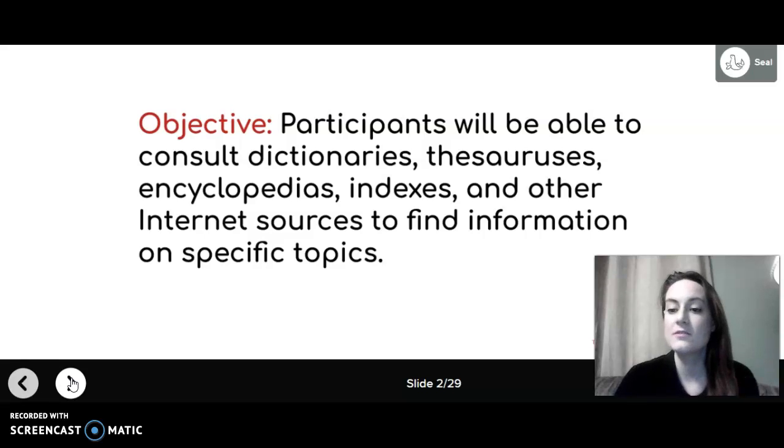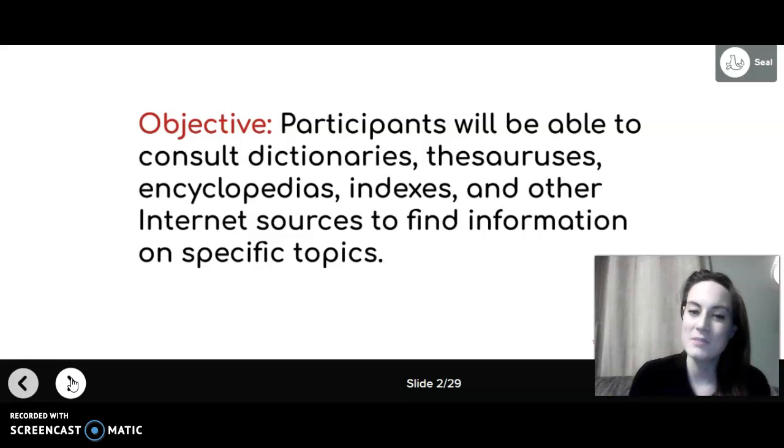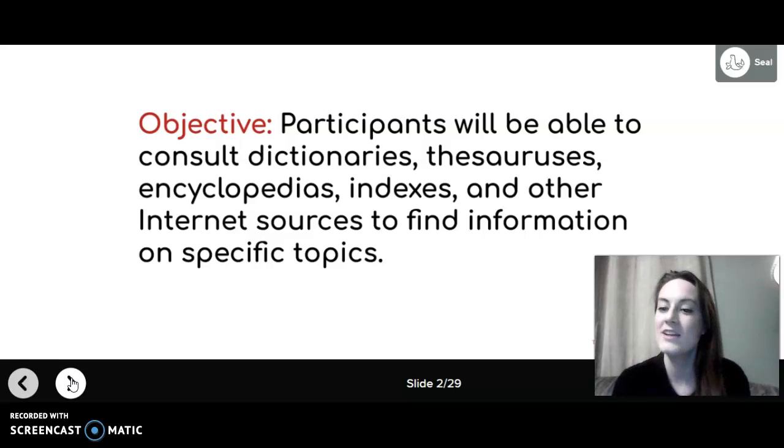So the objectives for this training are that participants will be able to consult dictionaries, thesauruses, encyclopedias, indexes, and other internet sources to find information on specific topics.